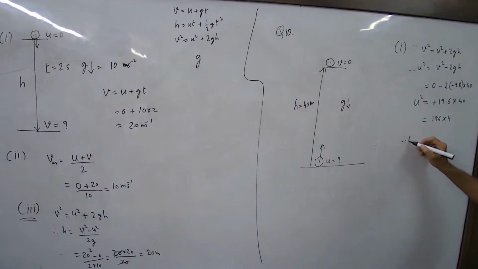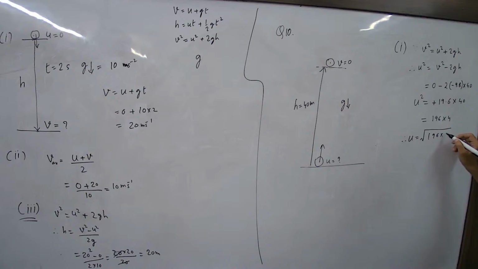Therefore U is equal to... In the third step G has to be taken negative. Can we write 98 by 10 to simplify? Over there, because when you multiply by 10, one decimal place is gone. You can, 98 by 10. Whatever is convenient, as long as you reach here.